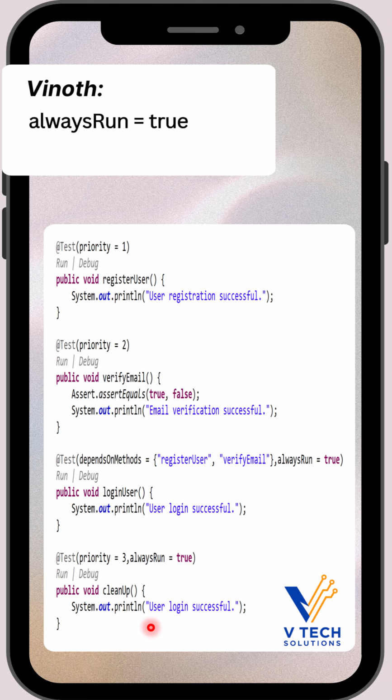And give an example where alwaysRun is critical. Most of the cleanup code, like deleting test data or logout, we can execute by mentioning alwaysRun equal to true. So whatever happens, at the end this particular method will be executed.